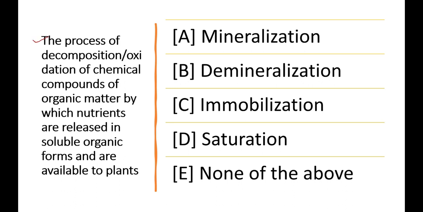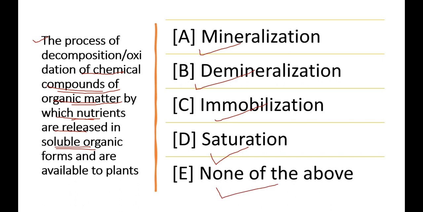Another important question is: the process of decomposition, oxidation of the chemical compound of organic matter by which nutrients are released in the soluble inorganic form and are available to the plant. Now listen to the question very carefully. Options are mineralization, demineralization, immobilization, saturation or none of the above.